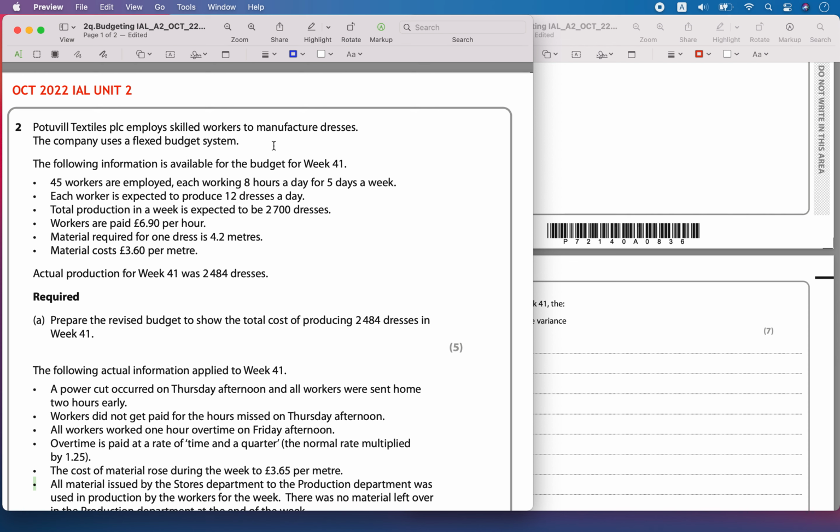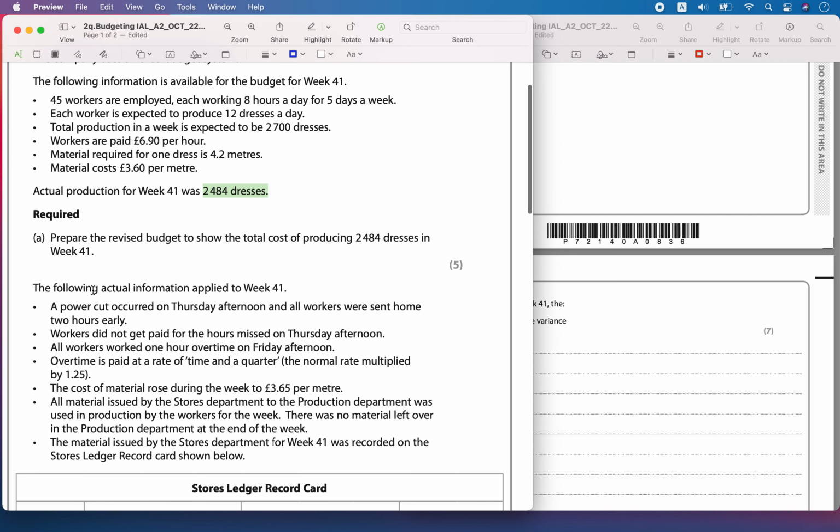Portwell Textiles employs skilled workers to manufacture dresses. It uses a flexed budget system. So the actual production for the week became 2484 dresses. This was the actual production that has happened, 2484 dresses, and the revised budget we had prepared in the earlier part. Then the following actual information also took place in week 41.